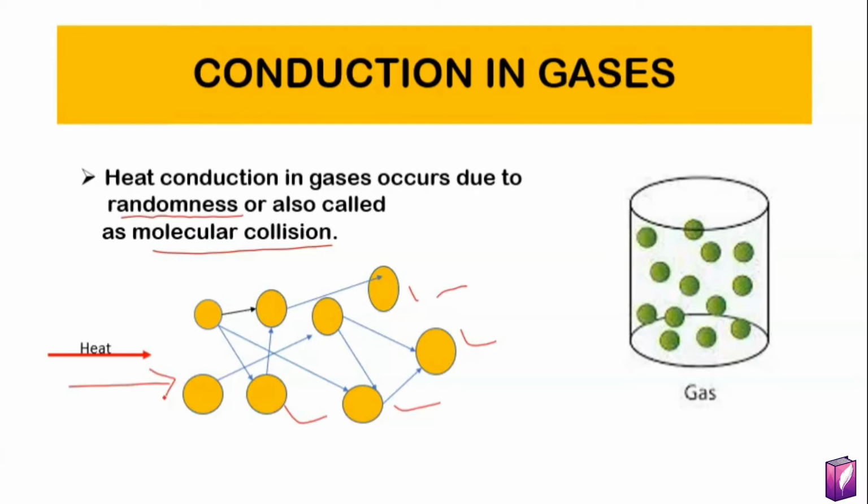We have seen that in conduction in solids, the molecules move by free electron movement or lattice vibration because the molecules are congested over there. But here, the molecules are free to move in any direction. That is, molecules can randomly move here and there. That is why it is said that heat conduction in gas occurs due to randomness.